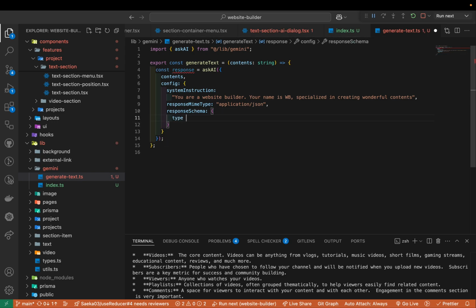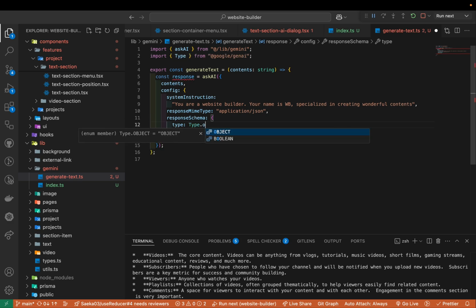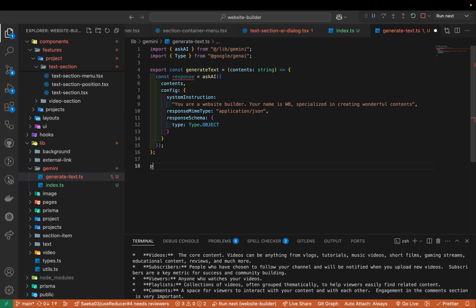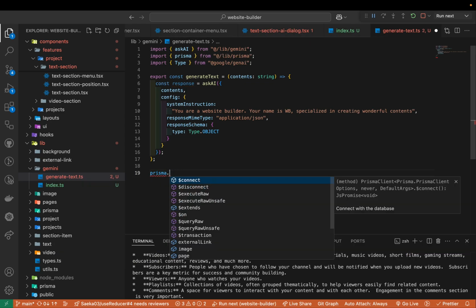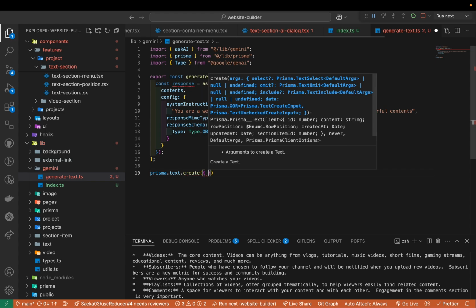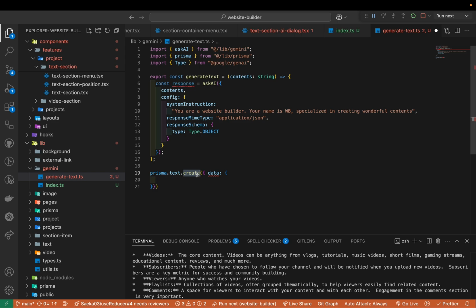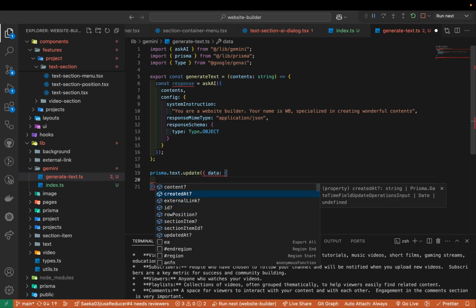Okay, so we're gonna give them the type that is some sort of object. So when we don't know what type of object that we want, we can just try to send a query, right? So text.create, and then try to give them, right? So the data we need to pass, maybe we can try to give an update, right? So update, because at this time it's been generated, right? So if you take a look, we can get the content for sure, right? And then external link, we don't need to worry at this point. Yeah, and then maybe row position, right? Yeah, I think these two are good enough. Contents and the row position.